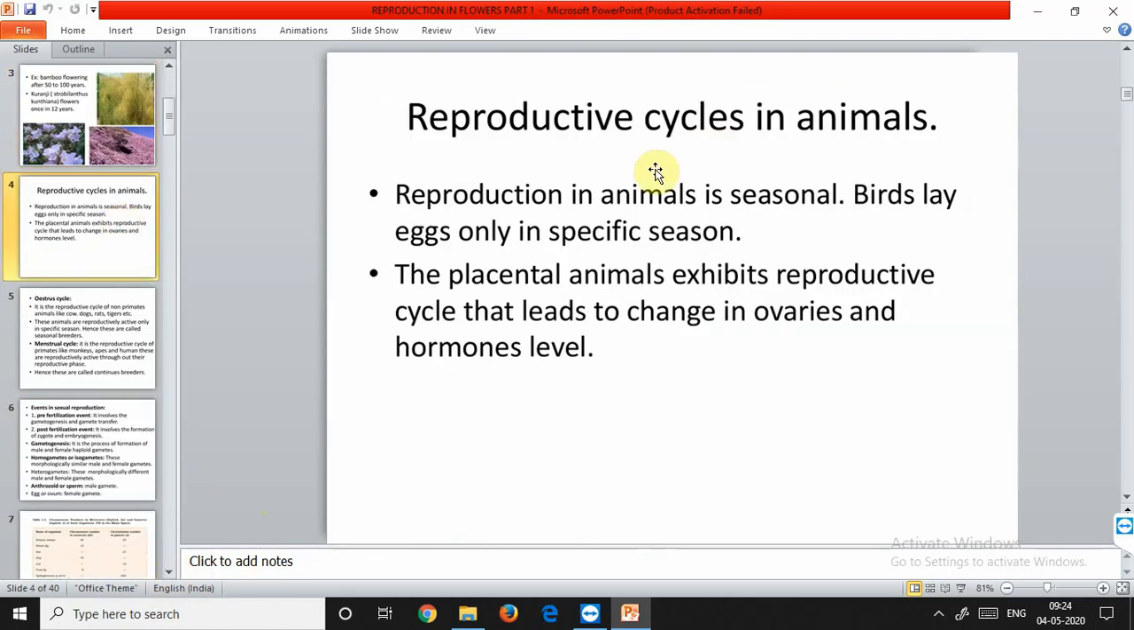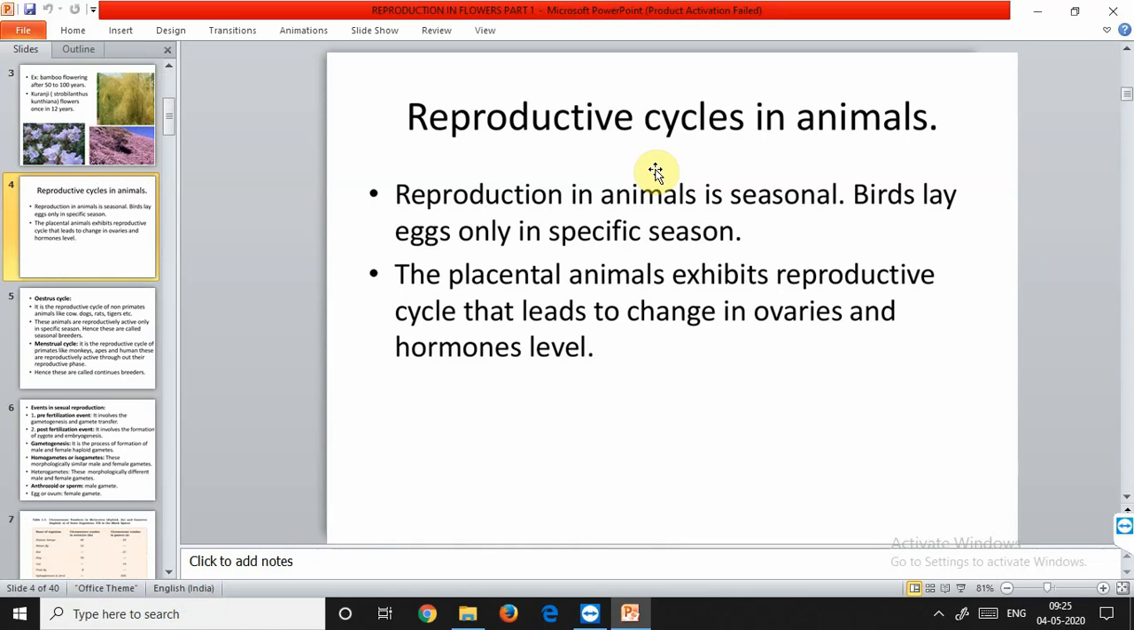Now the reproductive cycles in animals. Reproduction in animals is seasonal. That is, birds lay eggs only in a specific season. But in poultry farms, you must have seen that the reproduction cycle goes on and on. So this is the intervention of human beings.